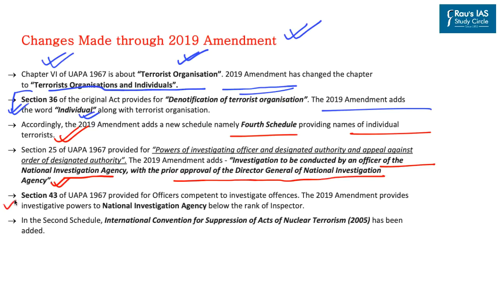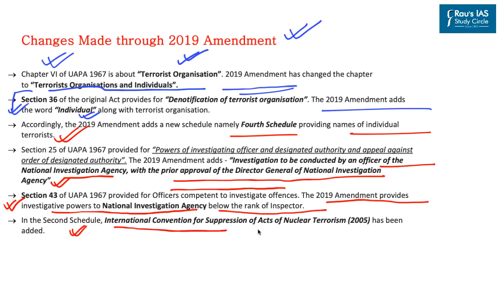Further, section 43 of the Act was also amended. Earlier, it provided for officers competent to investigate offences. So the 2019 amendment provides investigative powers to National Investigative Agency to investigate cases to such officers below the rank of inspector. And in the 2nd schedule, another treaty was added, namely the International Convention for Suppression of Acts of Nuclear Terrorism. So these were some of the amendments which were made in the UAPA Act through the 2019 amendment.